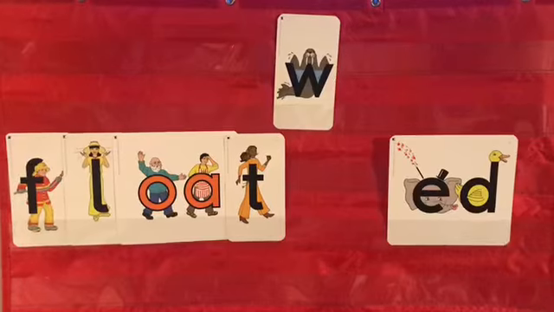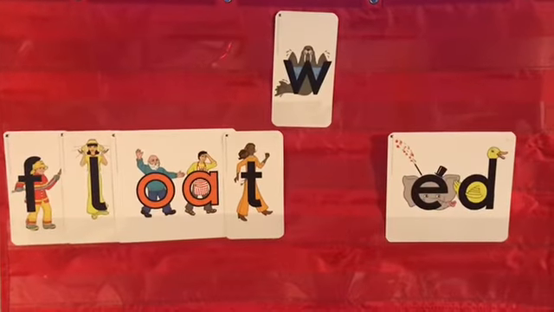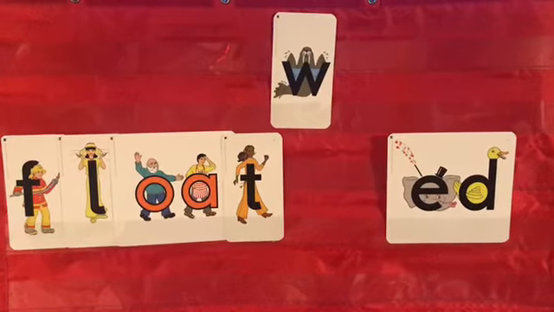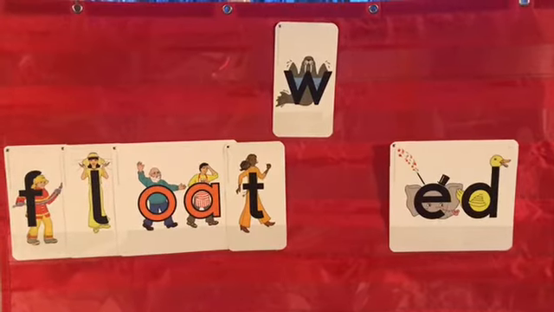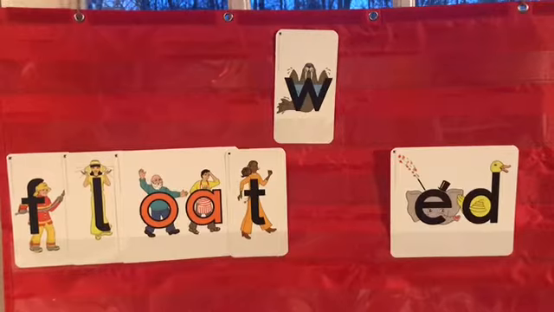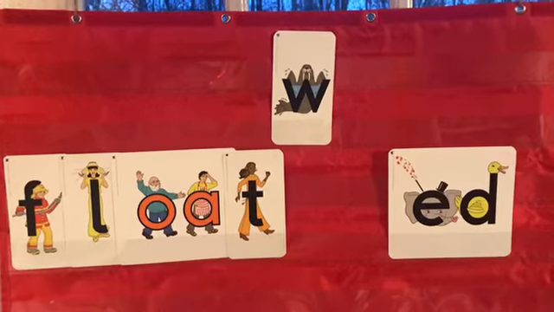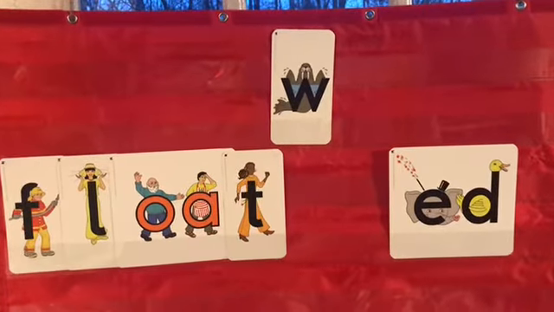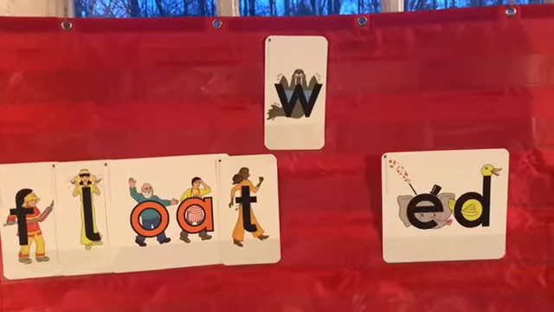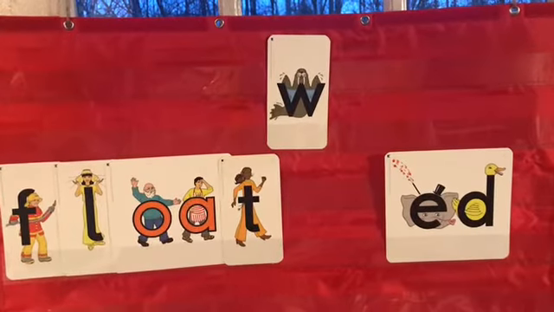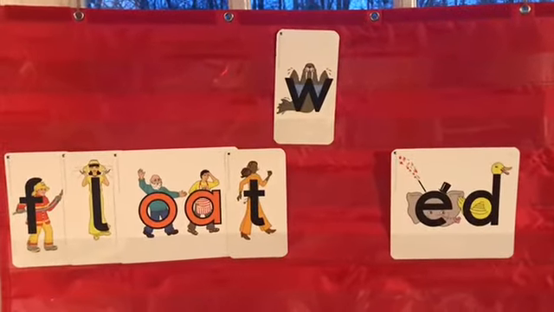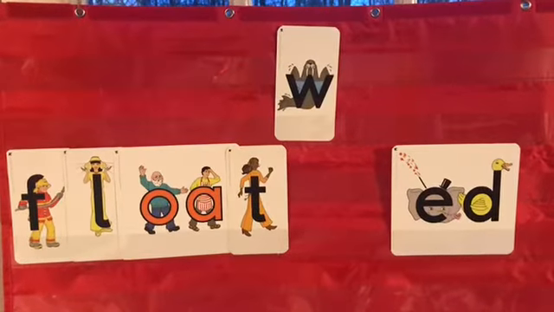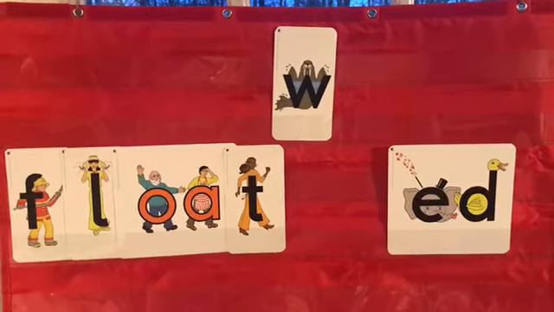Now let's separate our word from our suffix. Float is our base word. So what does this other part say? Ed. And ed tells us that someone has already done something. Walter already floated and now he has stopped. We can see from the sparks that this is another magic ending, but it has no effect on vowelmen out walking.